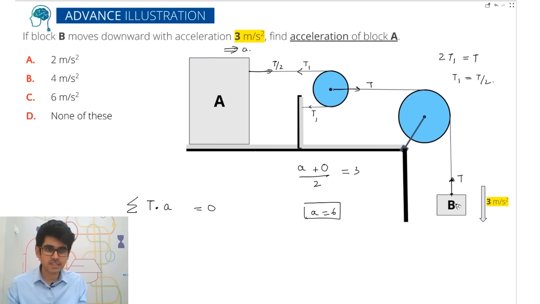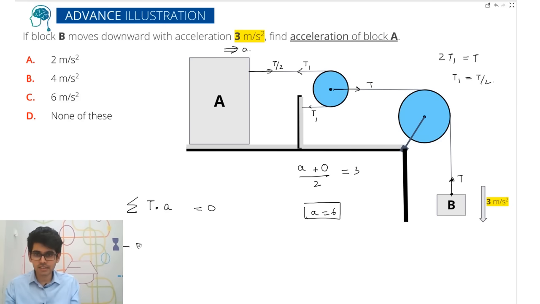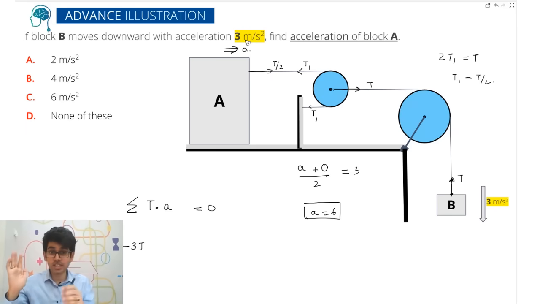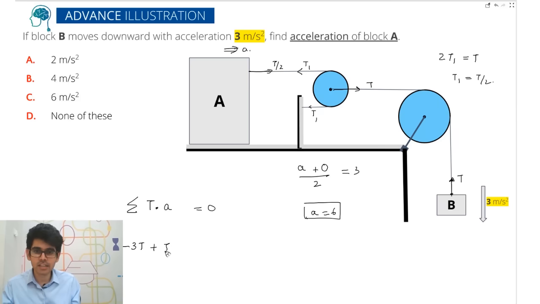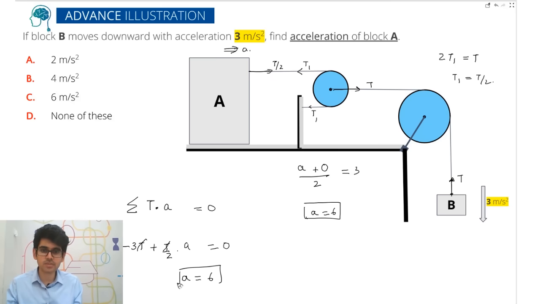So here the tension is 3 and A. So dot product क्या होगा? Minus 3T because they are in the opposite direction. T and 3. So minus 3T. And here tension and acceleration are in the same direction. So T by 2 into A. Okay. So plus T by 2 into A dot product is equal to 0. Tension cancelled. And here also you'll get A as 6 meters per second square.